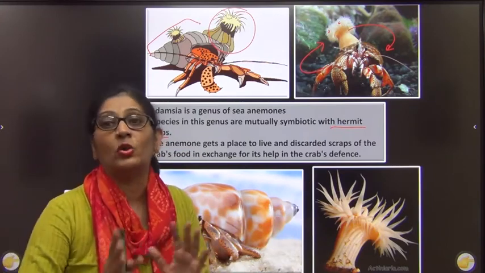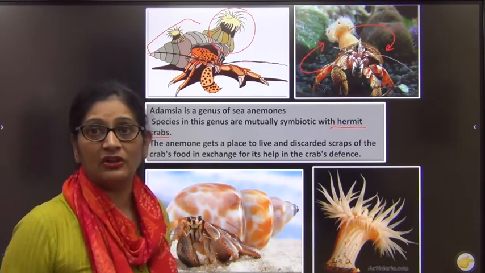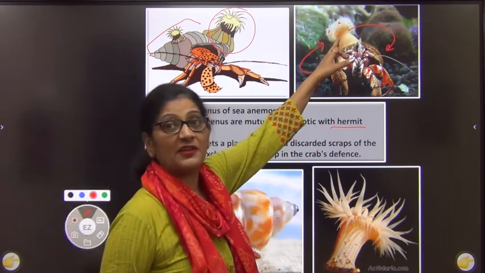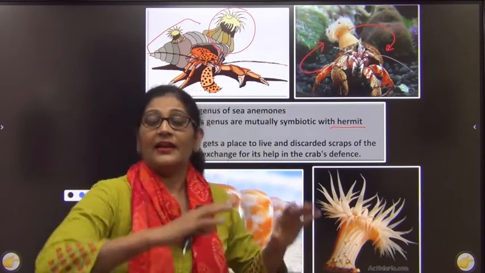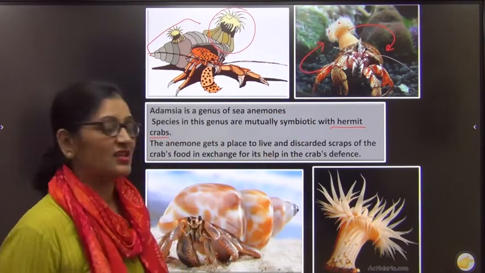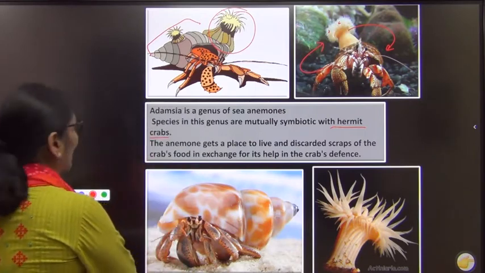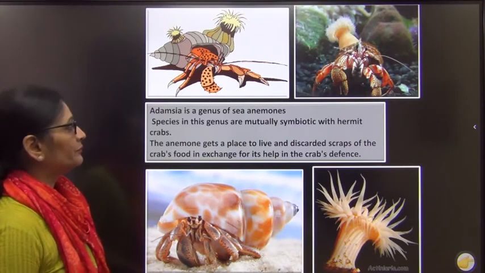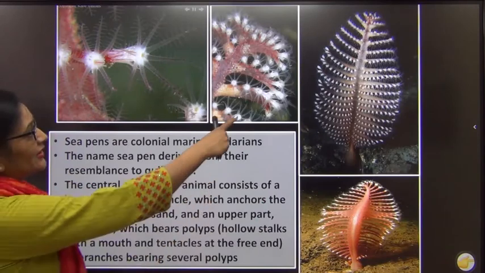Symbiotic means one hand gives, one hand takes. I am giving you something, I am taking something from you, so they stay together for mutual benefit. Because of its stinging cells, it protects the crab, and the crab helps it move to distances in search of food, since it is non-motile. So learn the symbiotic association with the hermit crab, this is very important.